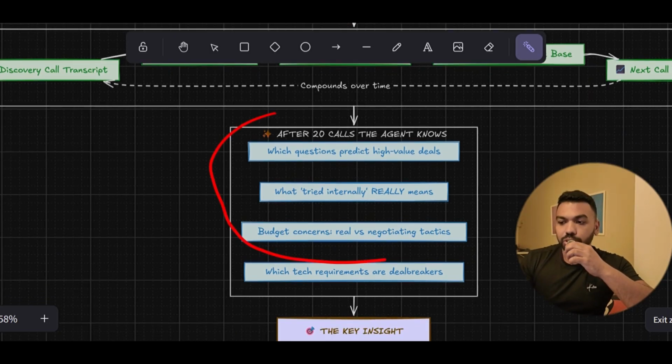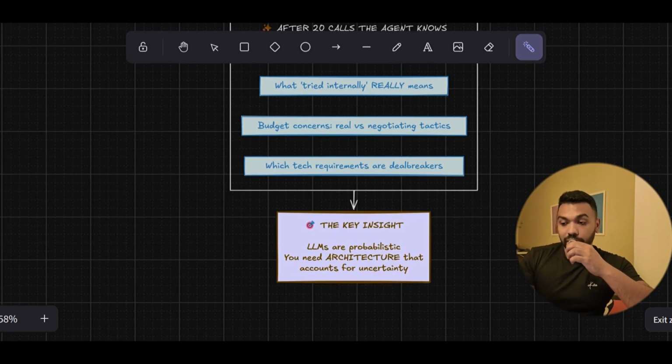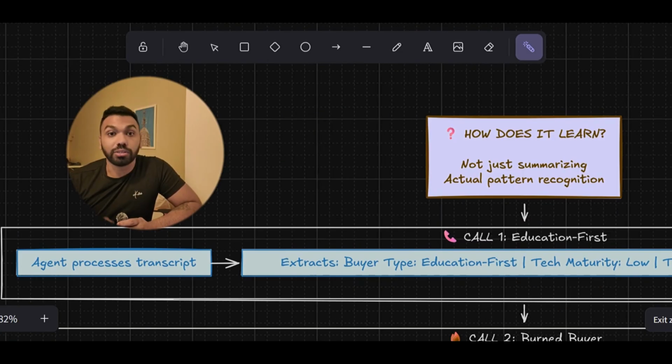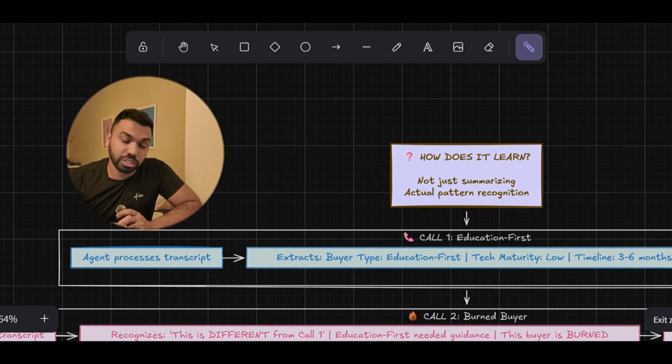So what happens after 20 calls? The agent knows which questions predict high value deals, what "tried internally" really means, budget concerns, and which tech requirements are deal breakers. The key insight here is that LLMs are probabilistic. You need an architecture that also accounts for uncertainty. Now, the deeper question becomes, how does it learn? Not just summarizing, how does it learn the actual patterns? That's a good question, my friend, because every call is going to be different.